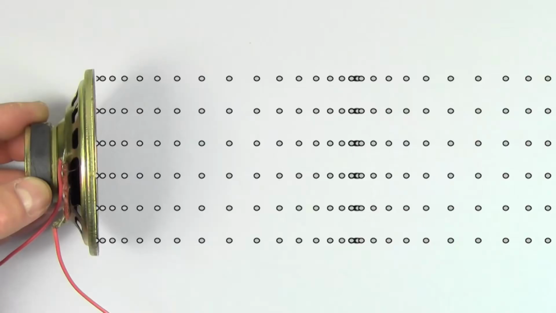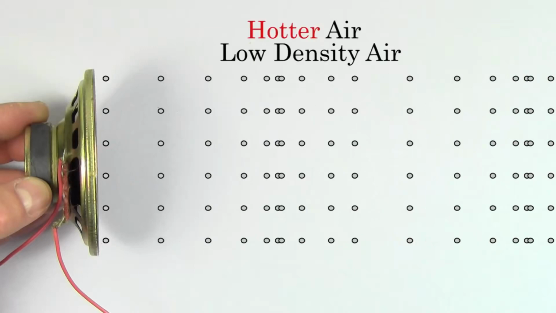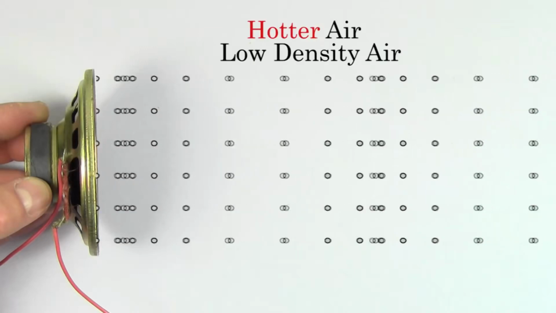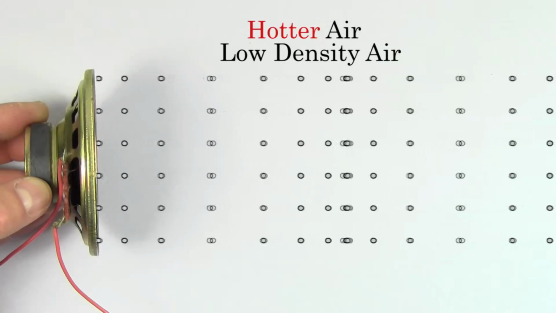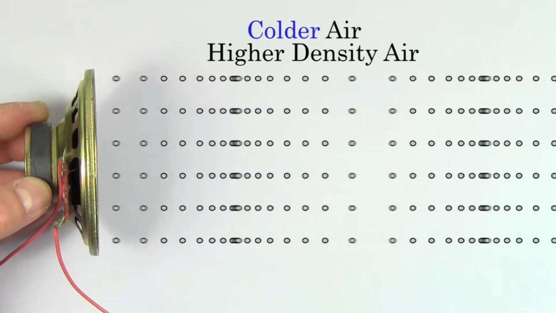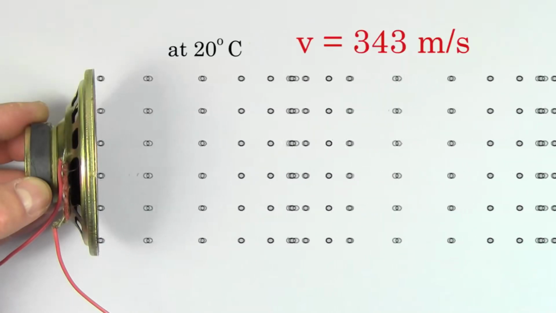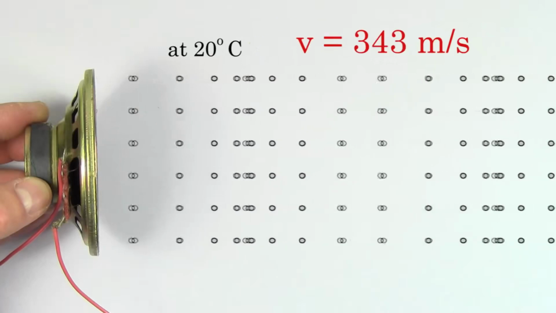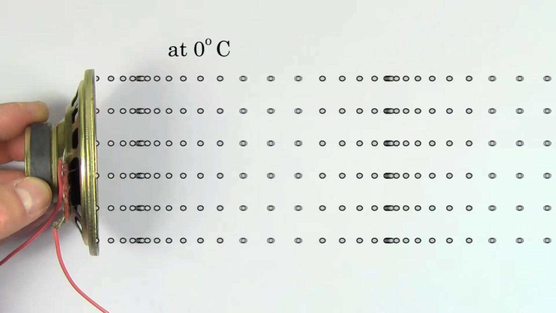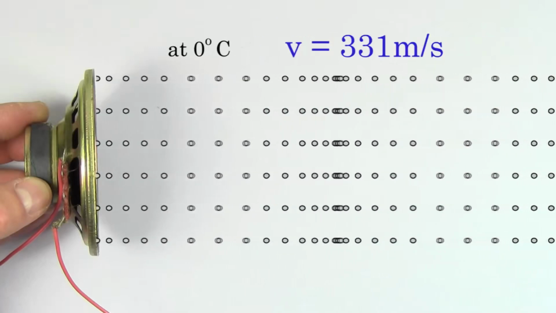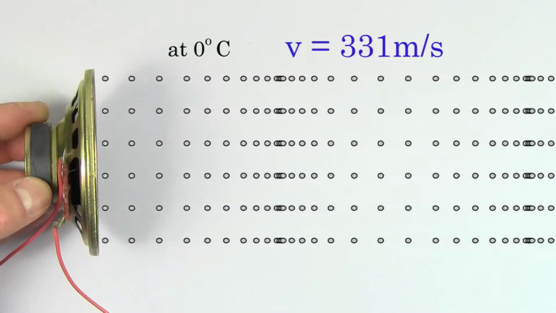For instance, if you heat up the air that a sound wave is traveling through, the density of the air decreases. This explains why sound travels faster through hotter air compared to colder air. The speed of sound at 20 degrees Celsius is about 343 meters per second, but the speed of sound at 0 degrees Celsius is only about 331 meters per second.